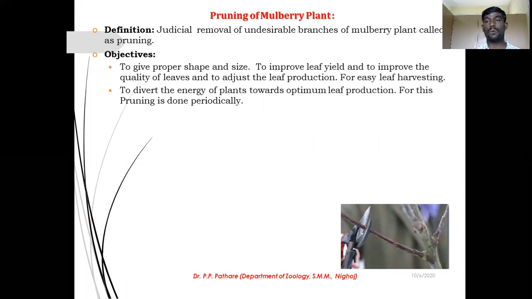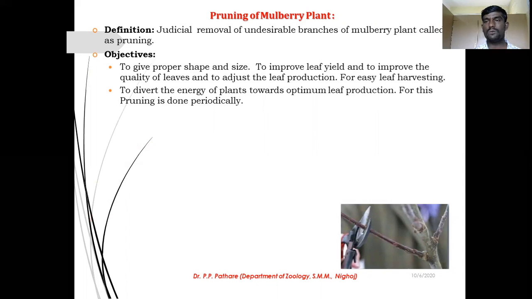Pruning is also important. Next objective, to direct the energy of the plant. It has already been discussed with you. Whatever energy, whatever nutrients are present in your plant, they reach the specific branches.